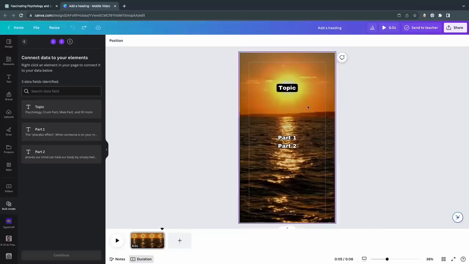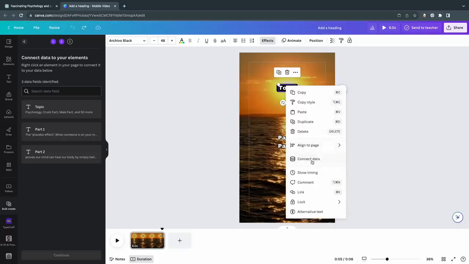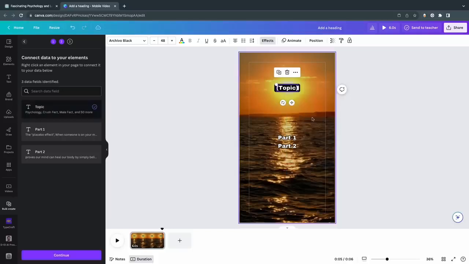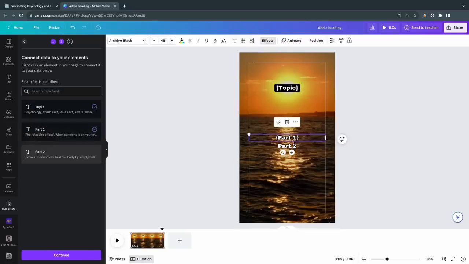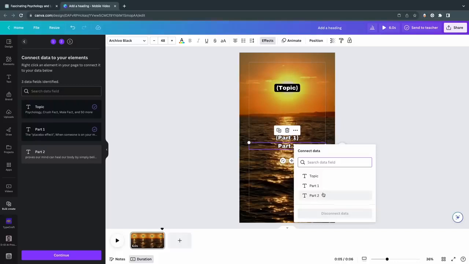Next, let's connect the data to the specific elements in your editor. Here, right-click on the topic text and choose Connect Data. Then select Topic once again. You'll see these clams around it, which means your data has now been connected. Just repeat this process for Part 1 and Part 2, but with the right source.